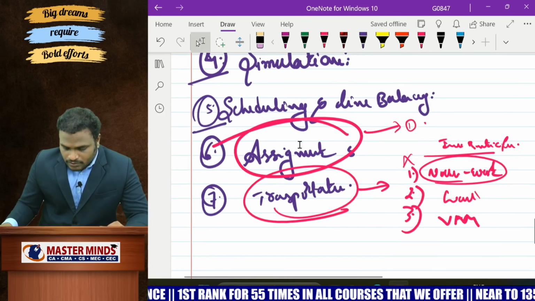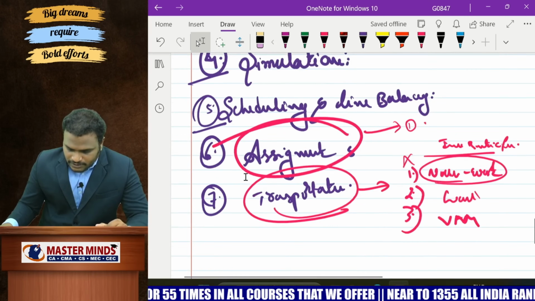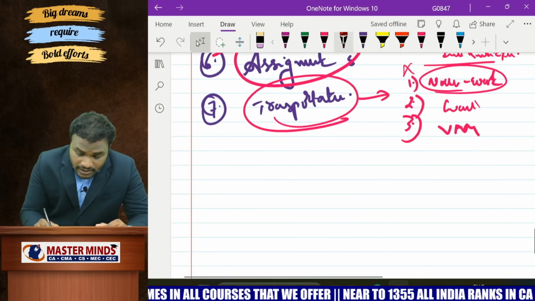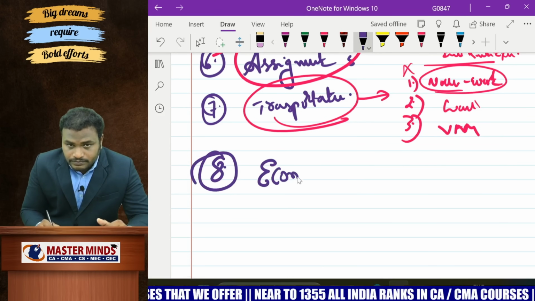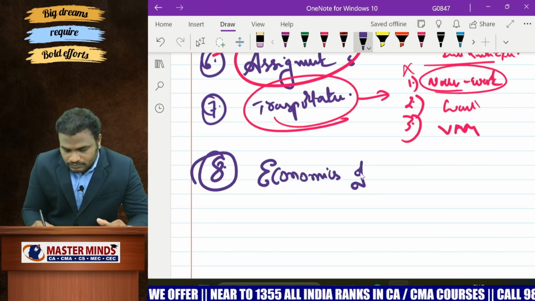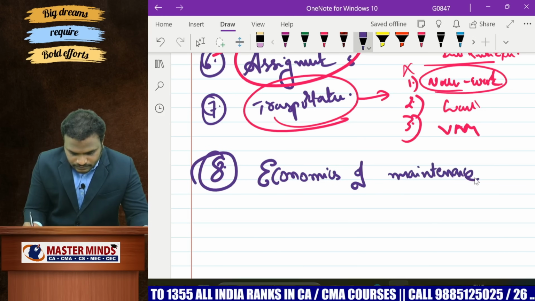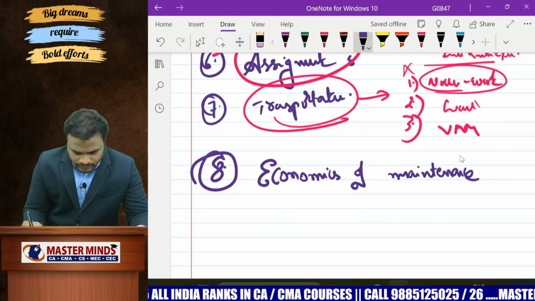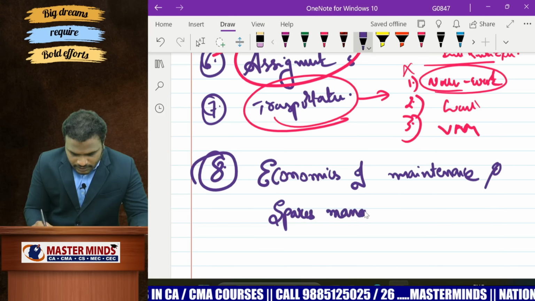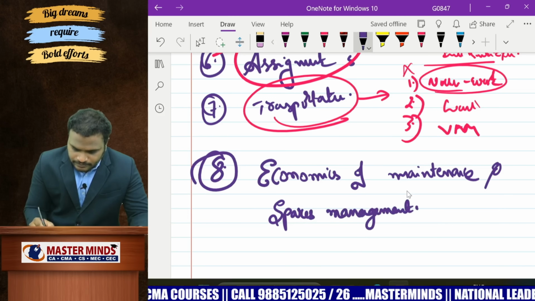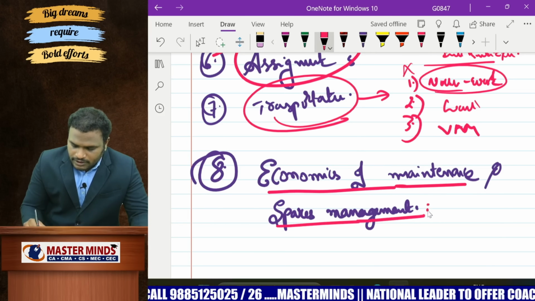Okay. Now, thereafter, simulation, project management, capacity planning. Yes, there is a very, very dangerous chapter: economics of maintenance and space management.